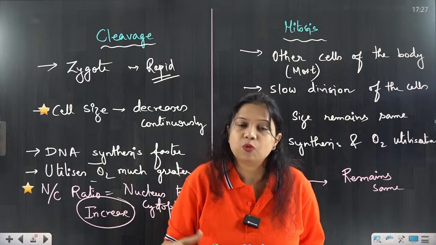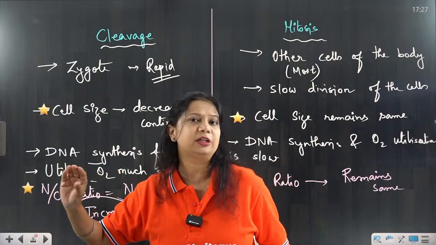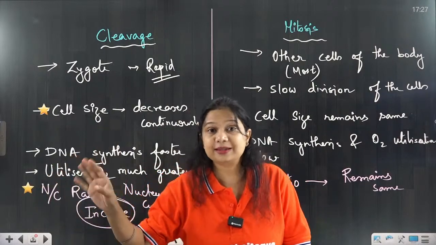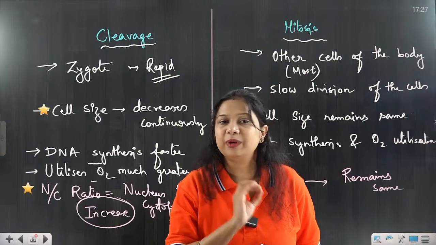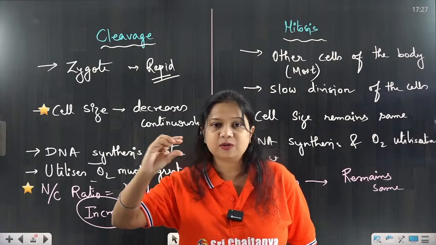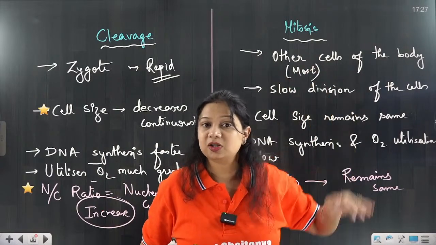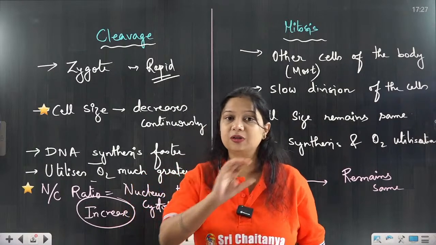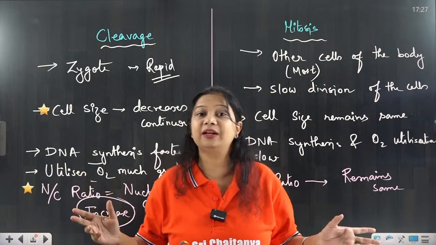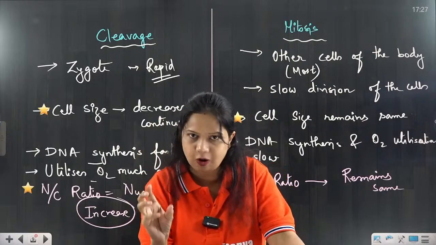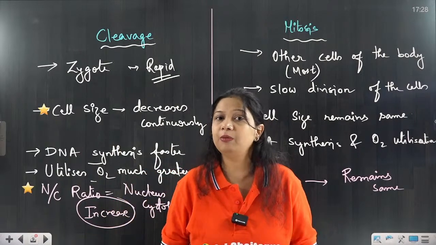Cleavage division utilizes more energy as well as more DNA. Whereas in case of mitosis, it is almost the same. It is a slow process. It is not utilizing the excess amount of energy like the cleavage division. And ultimately, the end is N by C ratio. Since the daughter cells are smaller and smaller in case of cleavage division, N by C ratio increases, whereas in case of mitosis, it is almost constant since both the nucleus and cytoplasm are equally getting divided, forming the equal or proportionate daughter cells. So that is how cleavage is almost completely different from mitosis.